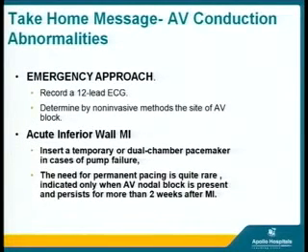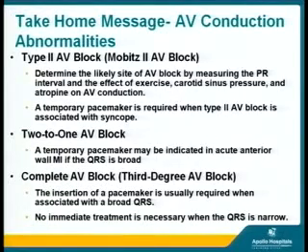For AV conduction abnormalities, again record the 12-lead ECG, determine by non-invasive method the site of AV block by reading the ECG, and if it is an acute inferior wall MI, a temporary pacemaker, or a dual pacemaker in case of a pump failure. The need for permanent pacing is quite rare, indicated only when AV node block is present and persists for more than 2 weeks after MI. Type 2 block is determined by likely site of AV node block by measuring the PR interval, the effect of exercise, carotid sinus pressure, and atropine on the AV conduction.